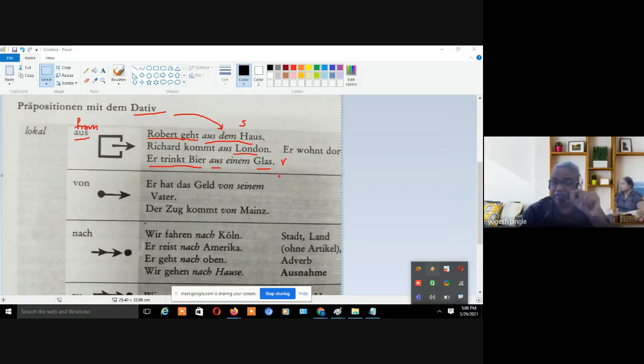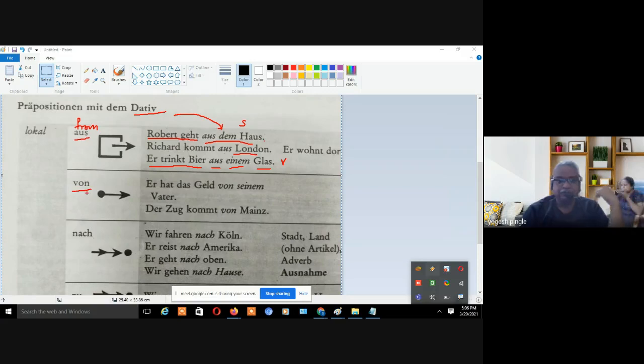So der, den, dem, and here it is ein, einen, einem, and that's why if you see, er trinkt Bier aus einem Glas. He drinks beer from a glass, right? So please look at these article forms. "Aus" takes dative form, right? So if you did not use the dative form, and said something like "aus ein Glas" or "aus das Haus", it's wrong German, it's wrong grammar, right?